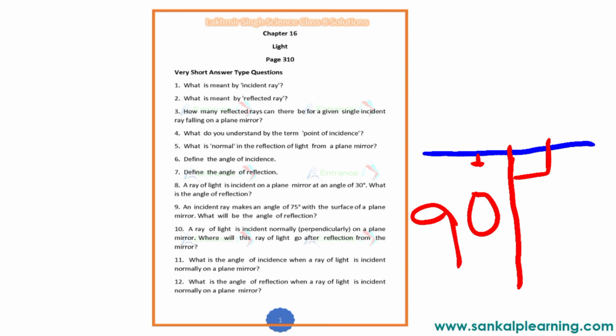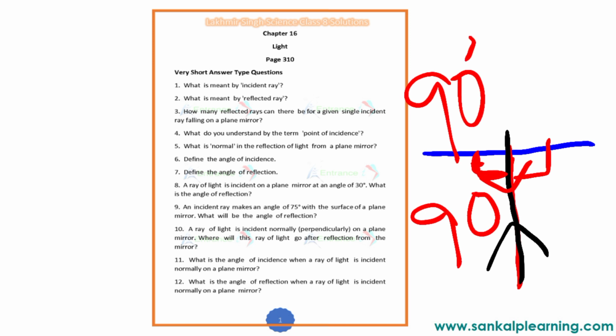Then, what is the angle of reflection when a ray of light is incident normally on a plane mirror? Suppose this is the direction of an incident ray which is incident normally, that means the angle of incidence is 90 degree. So the angle of reflection will also fall on this ray only, and it also forms an angle of 90 degree, that is, it also falls normally on the incident ray.